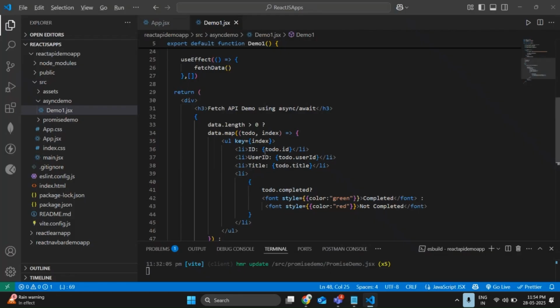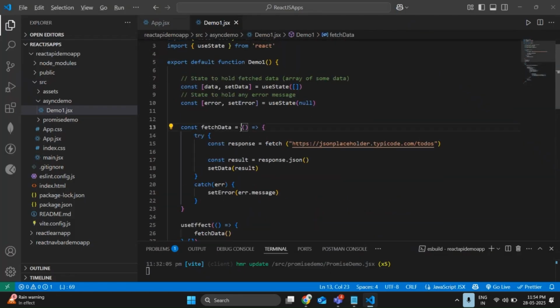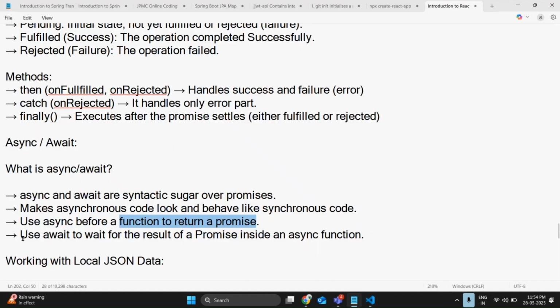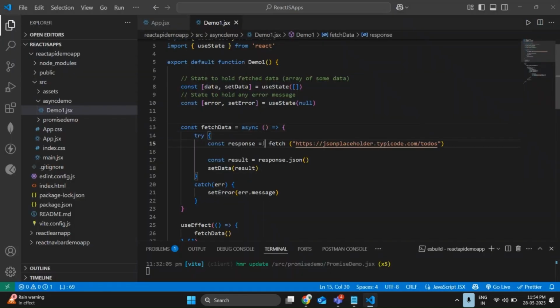So let me go back. Where is my function? This is my function, so let me use async here. Done. It says use await to wait for the result of a promise inside an async function. So inside an async function, I need to use await here. Done. As of now it is very clear. I'm not going to show you the error also. Next, here we are waiting for the response and here also we are waiting for the response. Done. So await of response dot data.